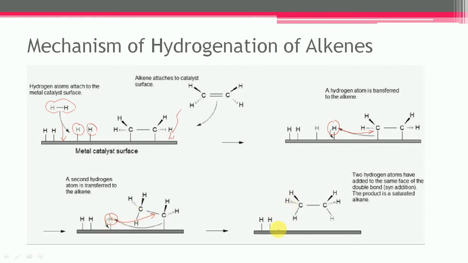Finally, the alkene gets converted into alkane, and it can diffuse out of the catalyst surface. It is interesting to note that in this case both hydrogen atoms are added to the alkene from the same side, so this is also called syn addition.